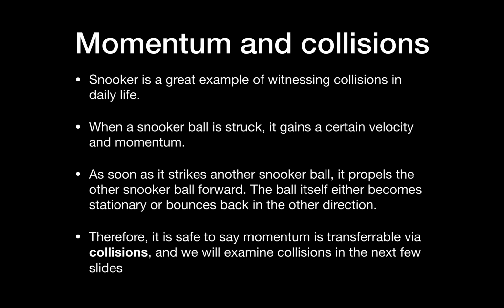So we'll first talk about collisions. Snooker is a great example of witnessing collisions in daily life, right? When you strike a snooker ball, it gains a certain velocity, and because of that and its mass, it gains a certain momentum. As soon as it strikes another snooker ball, it propels the other snooker ball forward. It transfers its momentum and velocity to the other ball. The first ball itself either becomes stationary or stops in its tracks or bounces back in the other direction. Therefore, it is very safe to say that momentum can be transferred to another object via a collision. And we will examine collisions in the following slides.